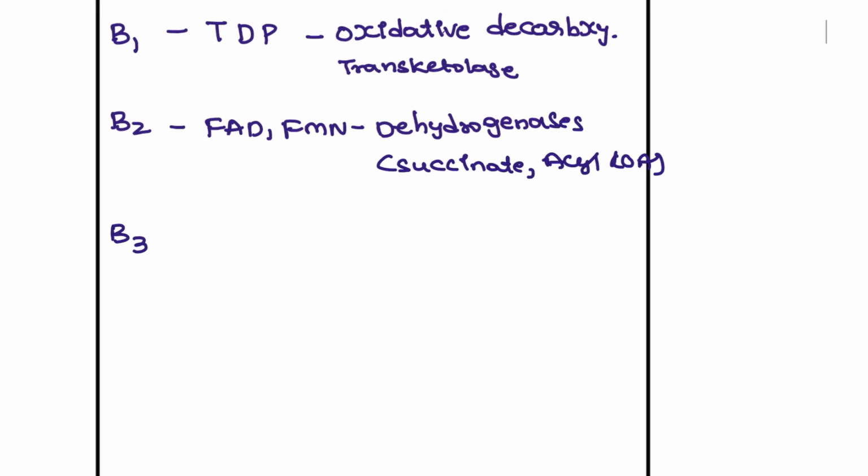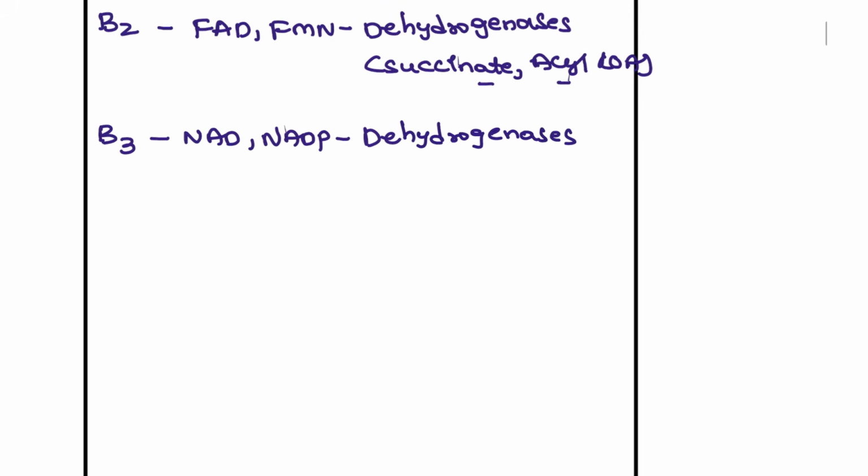Next, B3, niacin or nicotinamide. All the remaining dehydrogenases come under the NAD combination. Next, B5, pantothenic acid, and this is associated with coenzyme A.